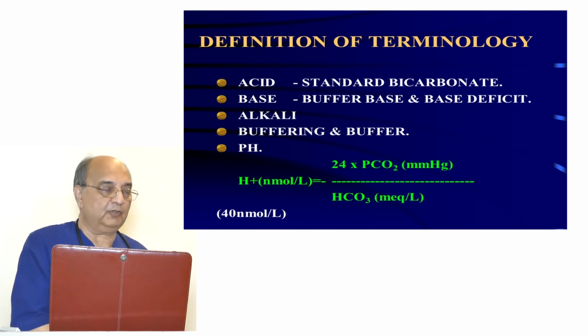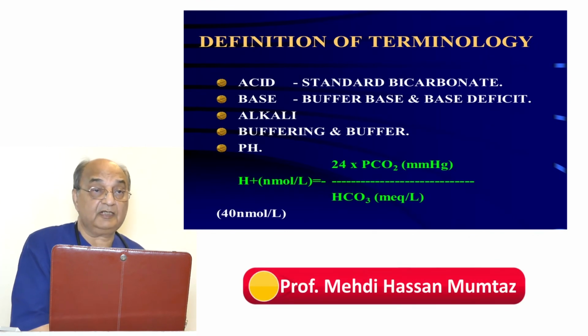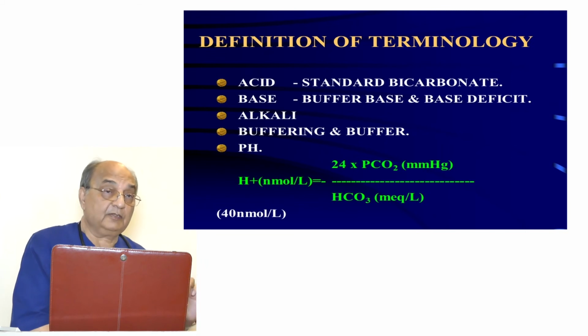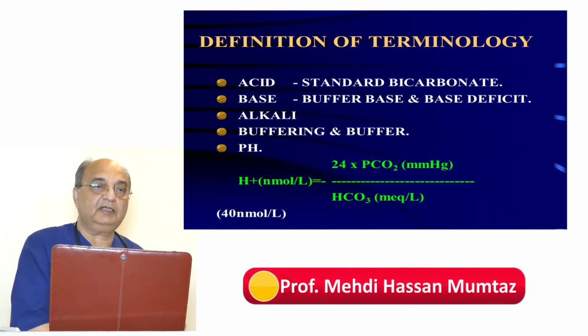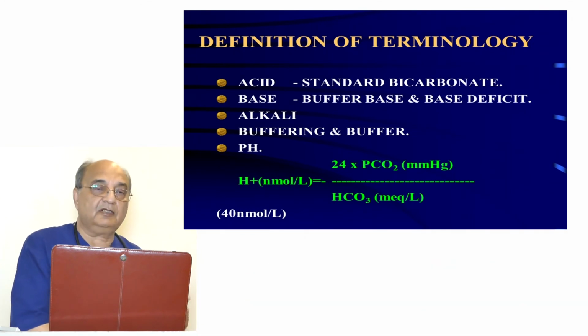When the baby is lying in the uterus, the baby is used to acidosis. So whenever you deal with acidosis, try not to overdo it, because our body is not used to alkalosis, so we correct the acidosis very gradually. Buffering and buffer: buffering is a process by which a strong acid is converted into a weak acid, and the hydrogen ions which are released are taken up by another substance which is called a buffer, with little change in pH, and that whole process is called buffering. We'll discuss it in detail later on.